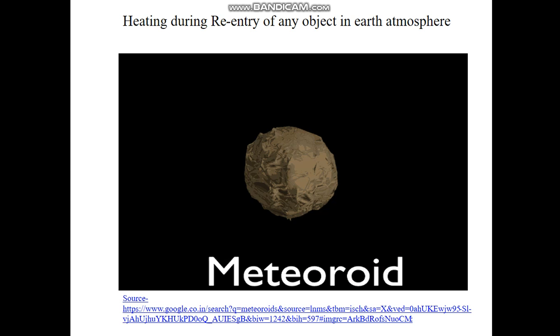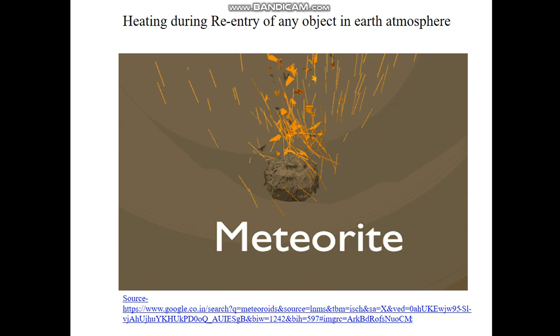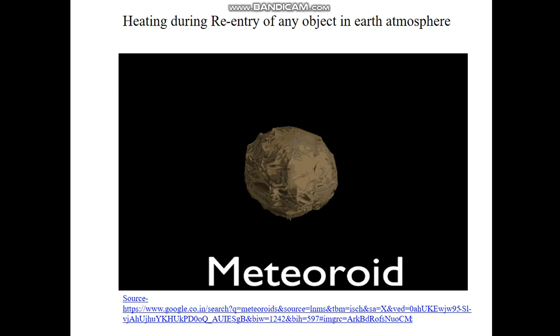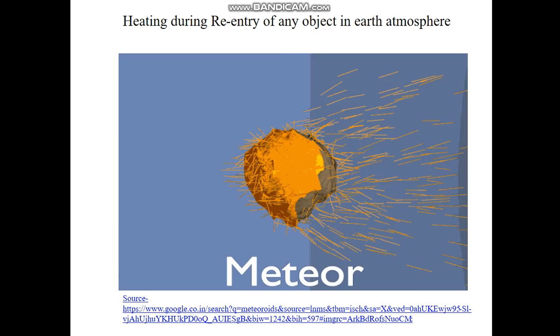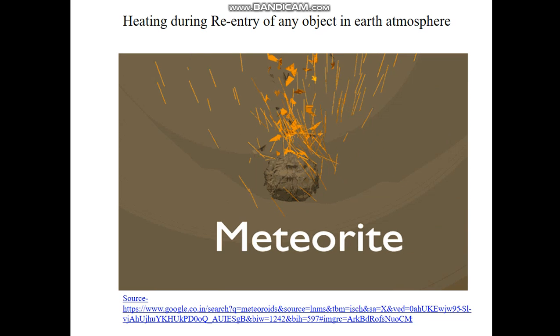And now you can see heating during re-entry of any object in Earth's atmosphere. This is a meteor, and due to the deceleration and heating it can burn when it enters the atmosphere. This is only a small video.